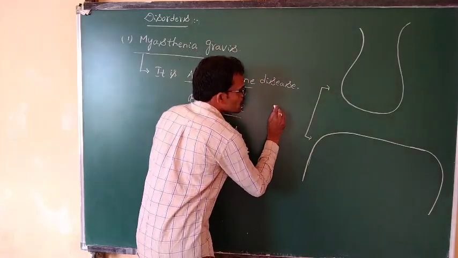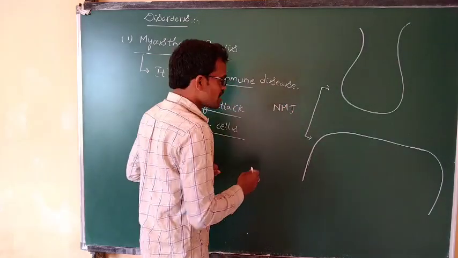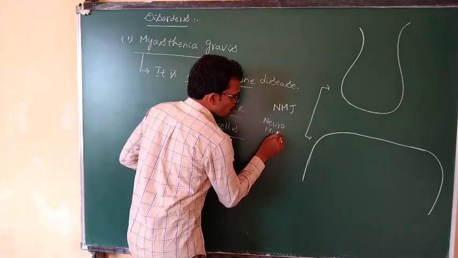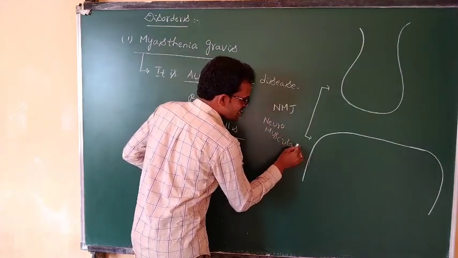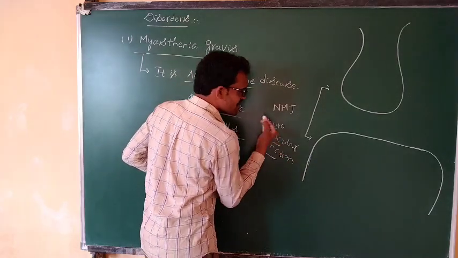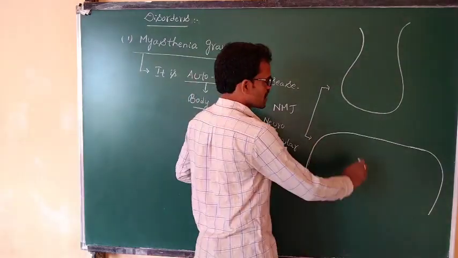It is known as the neuromuscular junction.